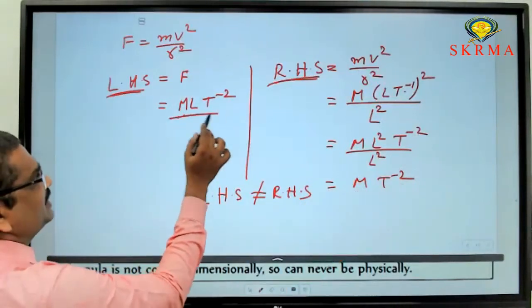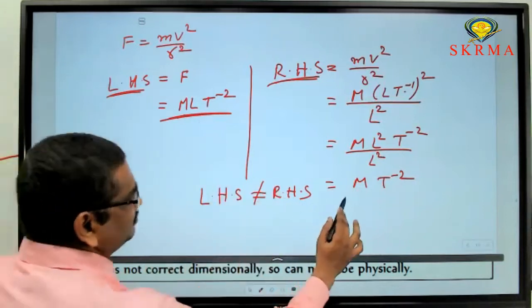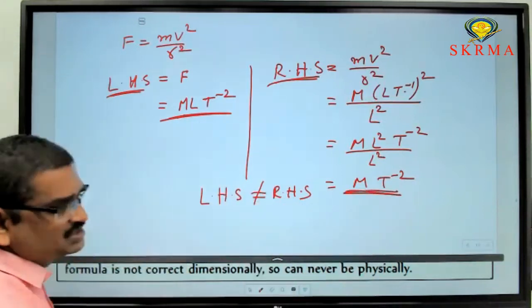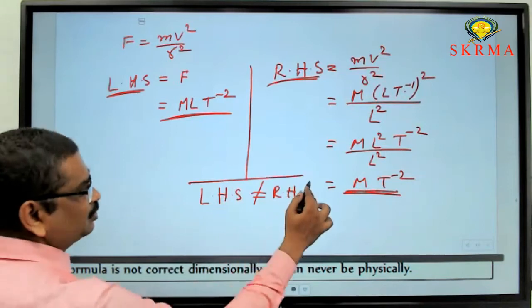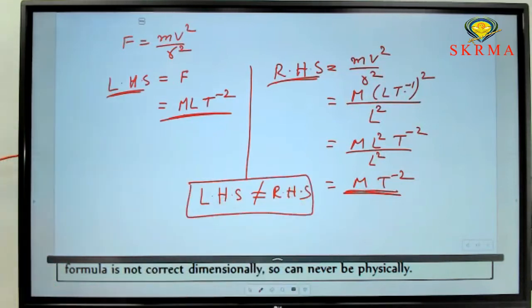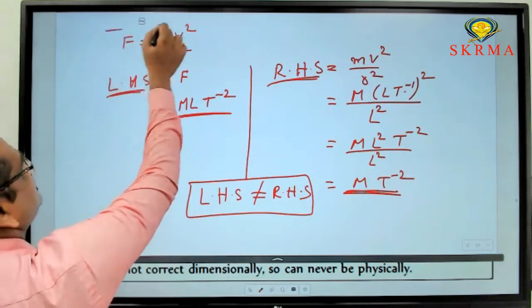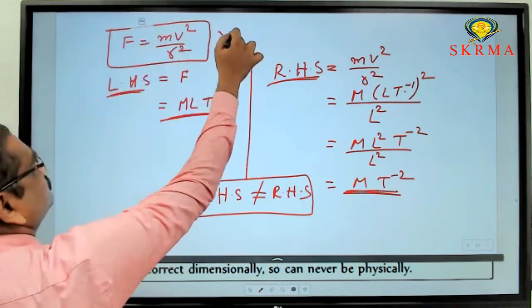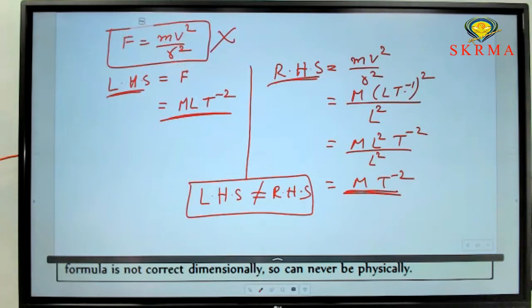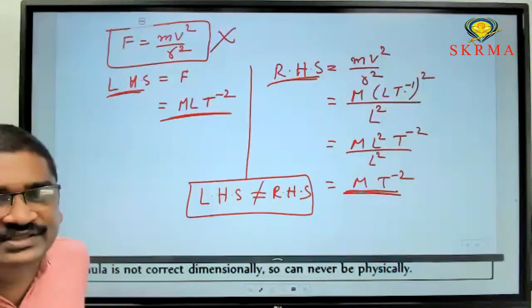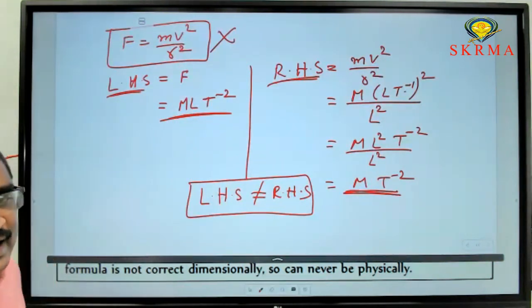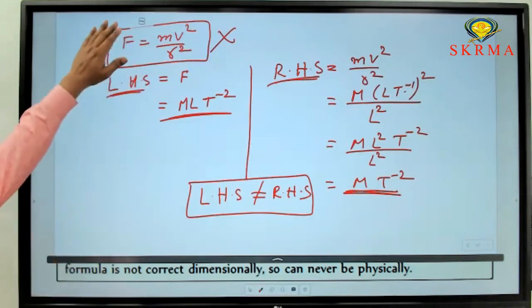They are not the same, so LHS is not equal to RHS. This equation is not valid in physics. For an equation to be valid, it should have the same dimensional formula on LHS and RHS. So this is physically wrong.